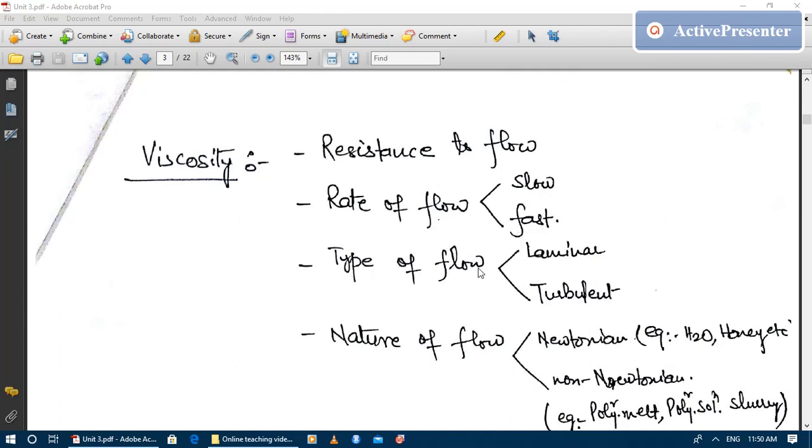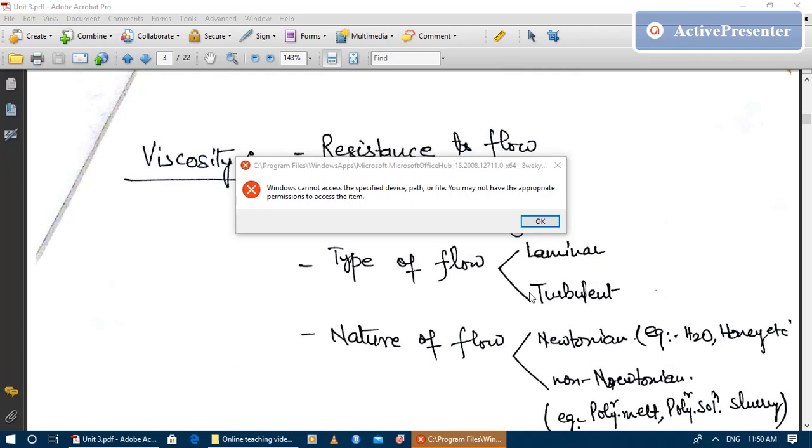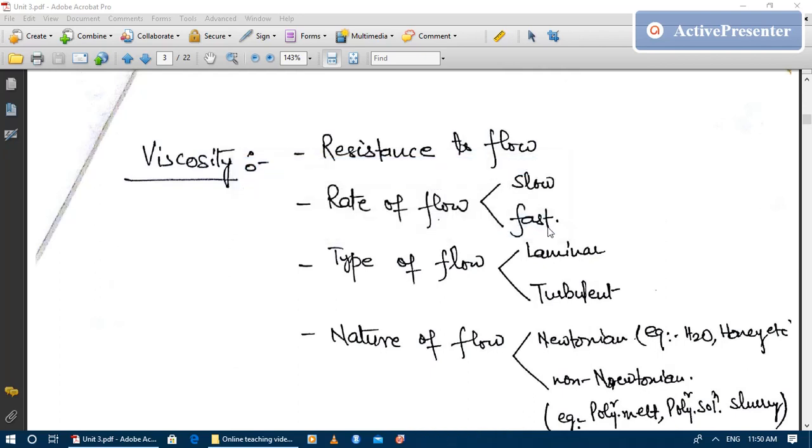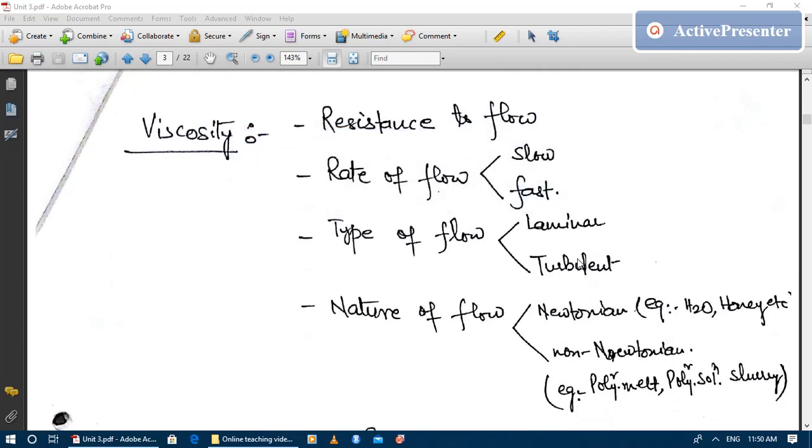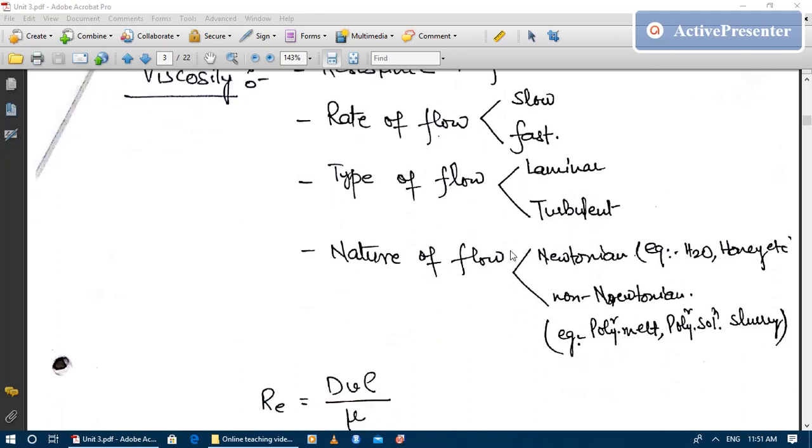The type of flow, whether the flow is laminar or turbulent, also depends upon the viscosity, because if you see the Reynolds number equation, viscosity plays an important role. Reynolds number is inversely proportional to viscosity. So higher the viscosity, lesser will be the Reynolds number. Also, it defines the nature of flow, whether the